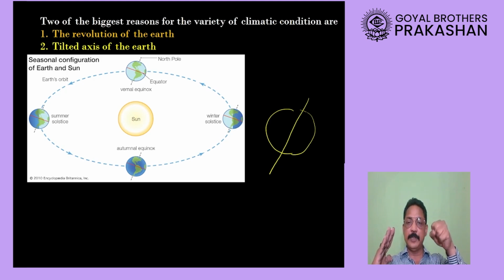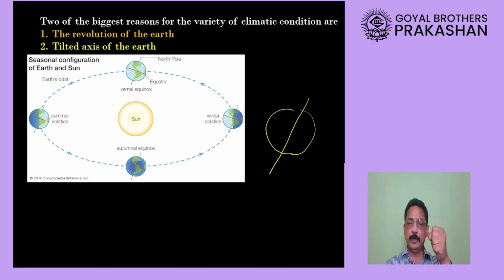When the north pole is tilted towards the sun, the northern part will receive more light and the southern part will receive less light, and that is why the northern hemisphere will have summer season, and the southern hemisphere, because it is away from the sun, will have winter condition.